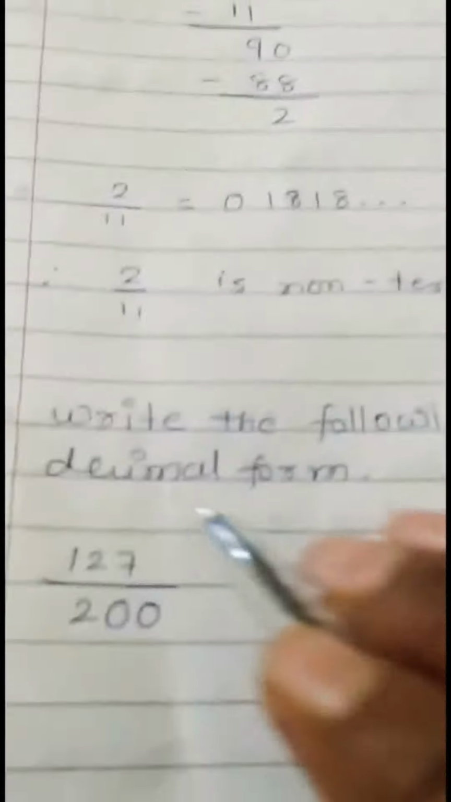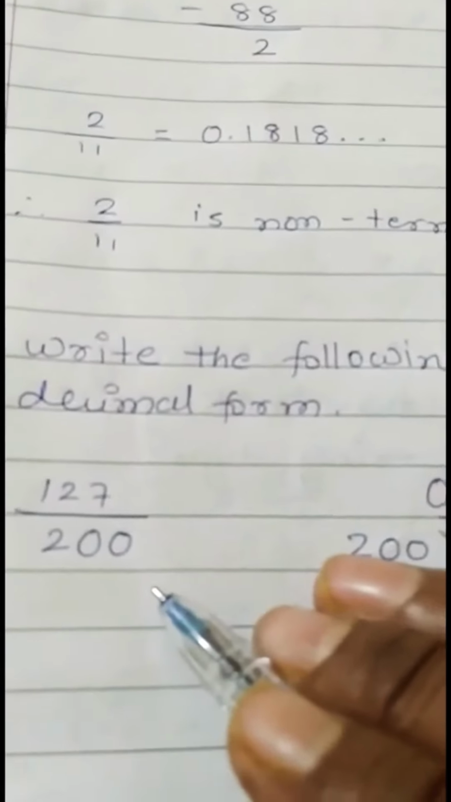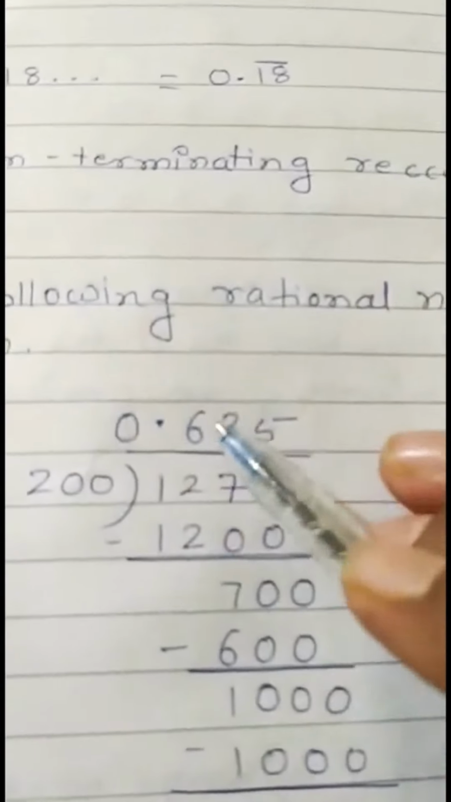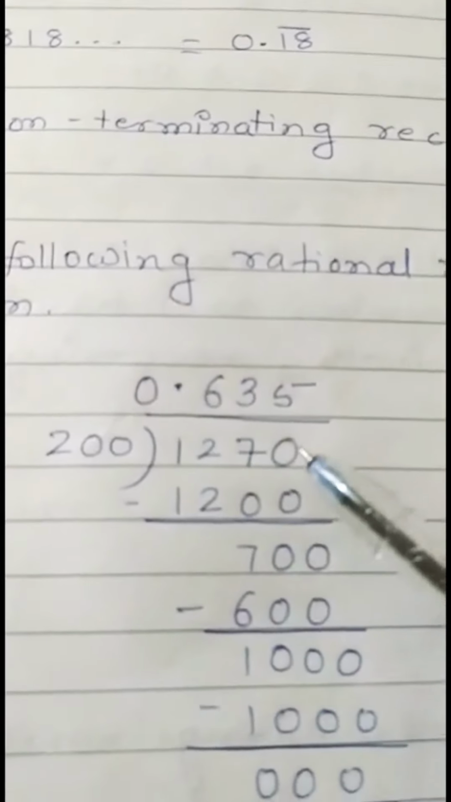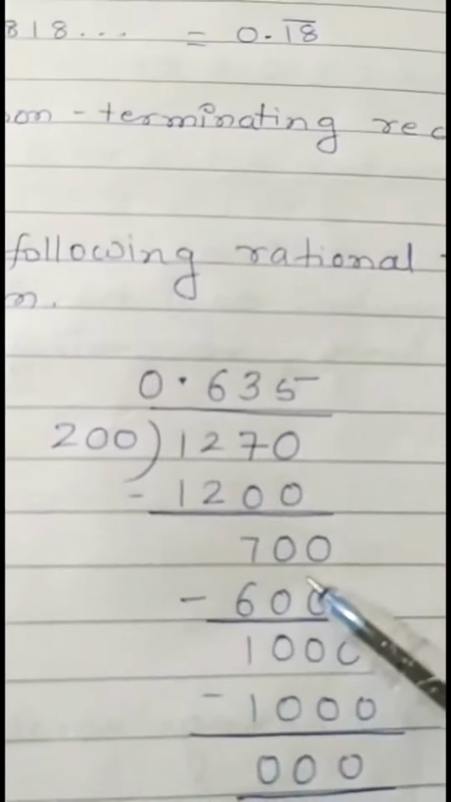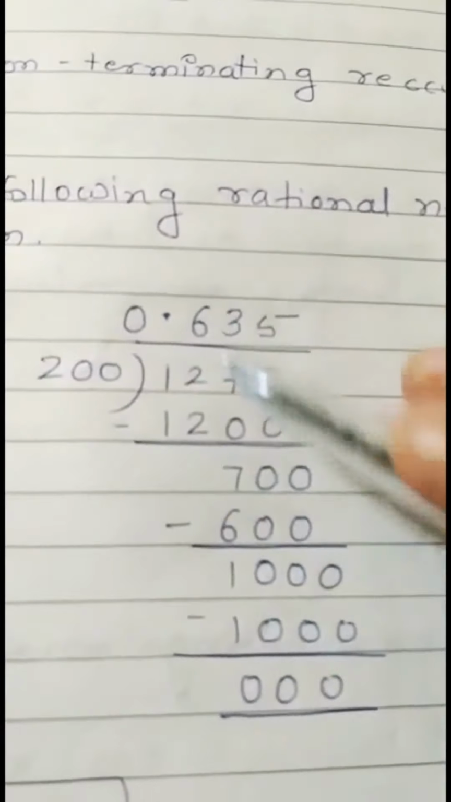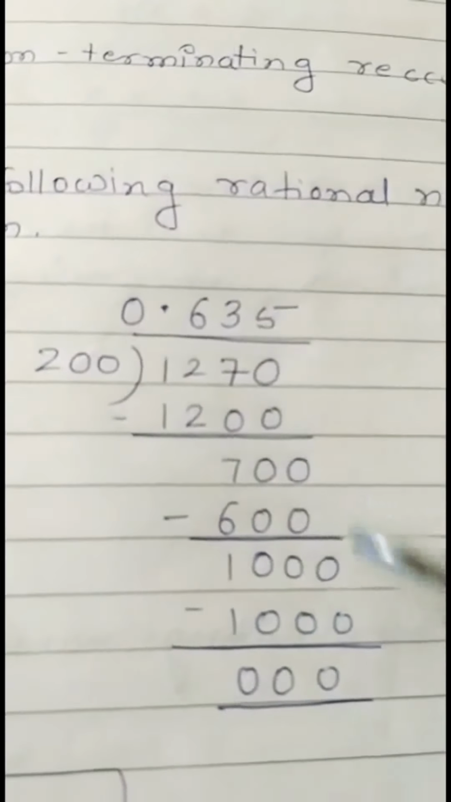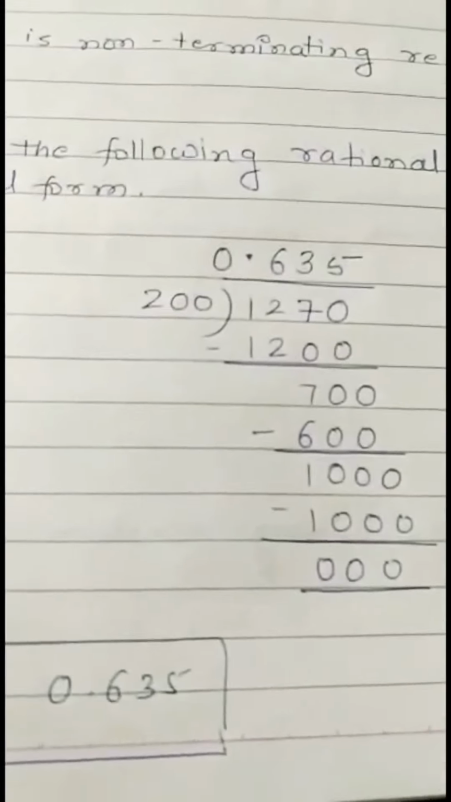Now next, write the following rational number in decimal form. Normal simple division, 127 divided by 200. 127 is less than 200, so put the point here and 0 here. 2 sixes are 12, subtraction gives 70. Put the 0 here. It becomes 2 threes are 600, the remainder is 100. Bring a 0. 100 means 5s are 0. So the answer is 0.635. This is the decimal form.